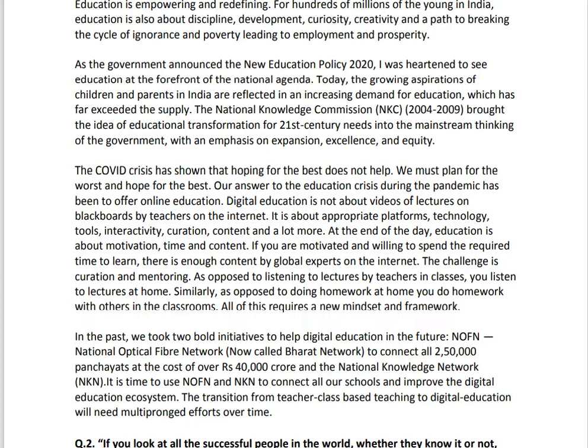The National Knowledge Commission (NKC) 2004 to 2009 brought the idea of educational transformation for 21st century needs into the mainstream thinking of the government with an emphasis on expansion, excellence, and equity. So remember that the kind of vocabulary you use that also will create impression on the evaluator.